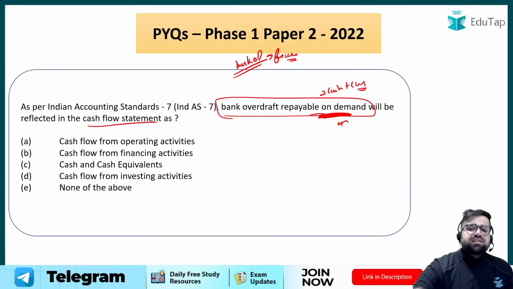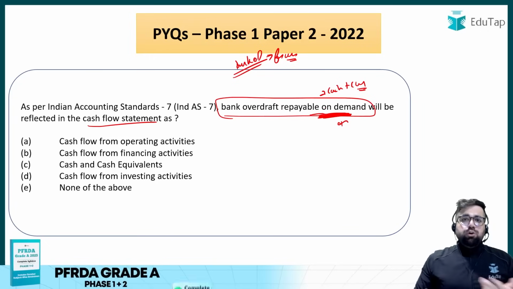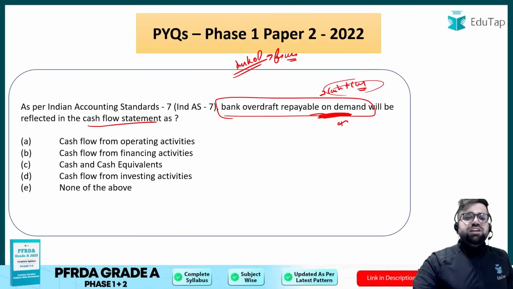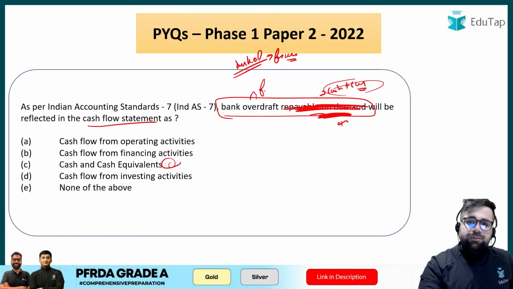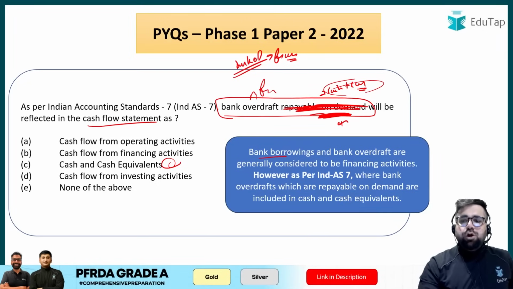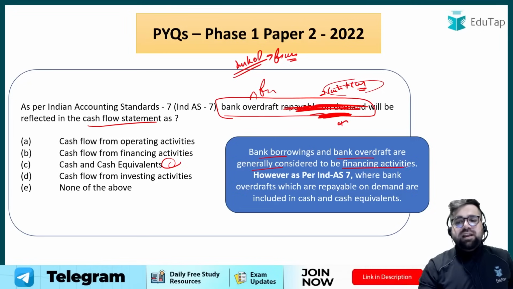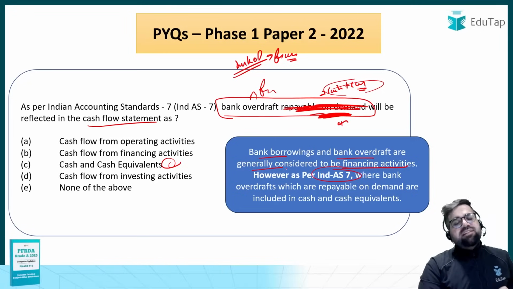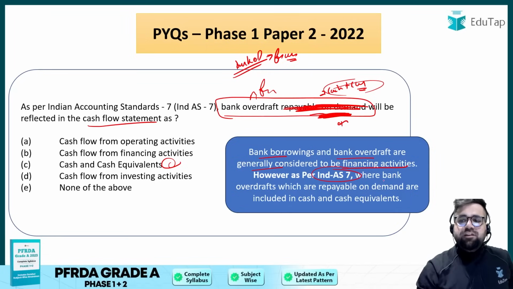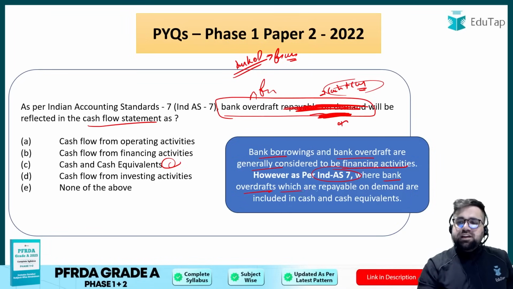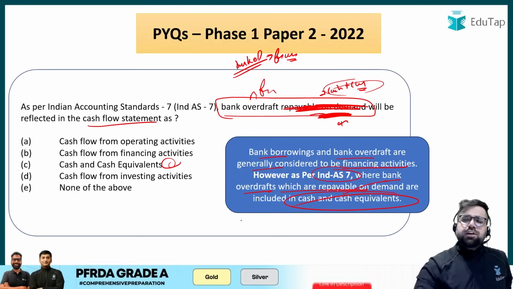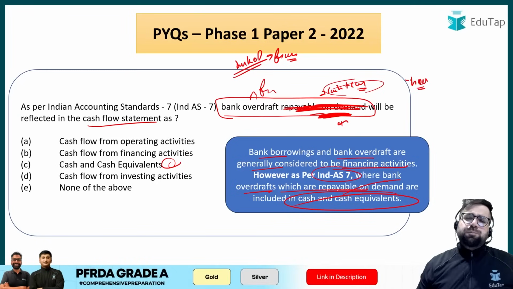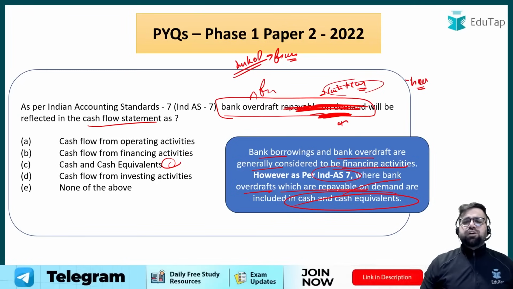Repayable on demand means it can be converted into cash very quickly, so it will be considered under cash and cash equivalents. So your answer will be option number C. But if I remove repayable on demand from this question, then your answer will be financing, right? Bank borrowings, bank overdrafts are generally considered as financing. However, as per IND AS 7, a special paragraph has been given related to bank overdrafts, which considers bank overdrafts repayable on demand as a part of cash and cash equivalents. So this is your theoretical knowledge. You are not becoming an accountant over here, right? So just remember these small points.